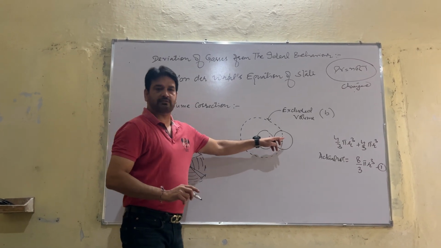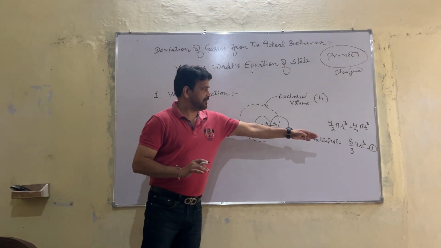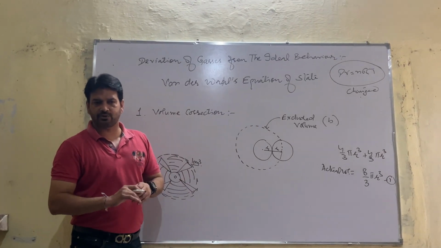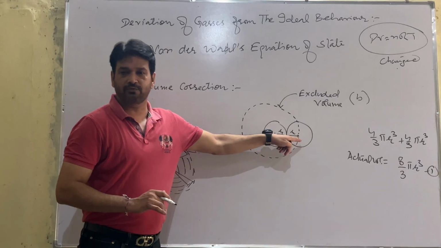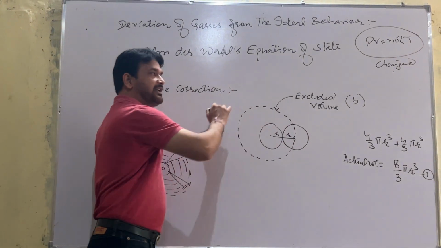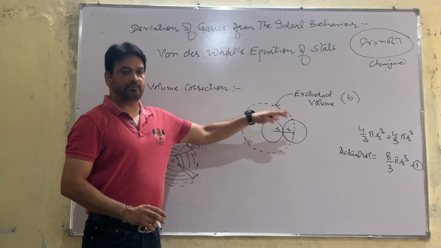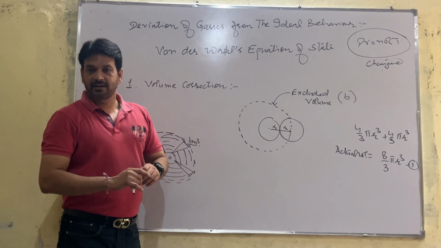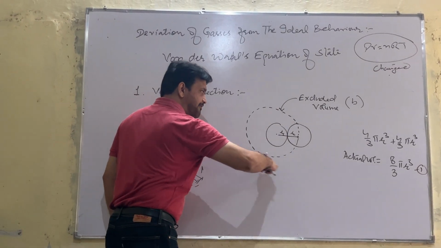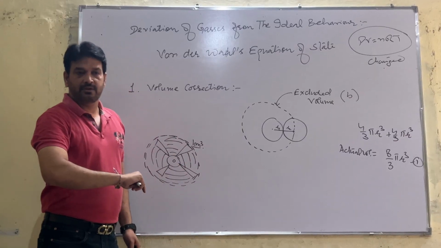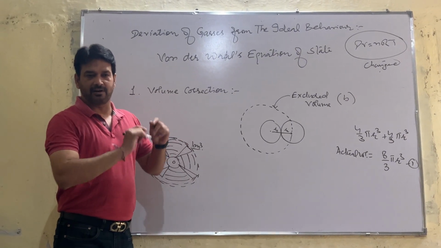Likewise, if the molecules of the gas are stationary, then 8 by 3 pi r cube will be the actual volume. But when the molecules are moving, then not only the actual volume, but this much volume will get excluded. It means we were thinking that the volume of the gas molecules is negligible. If they are stationary, the volume will be negligible. But here, they cover more space, more volume. So now they will not be considered negligible.